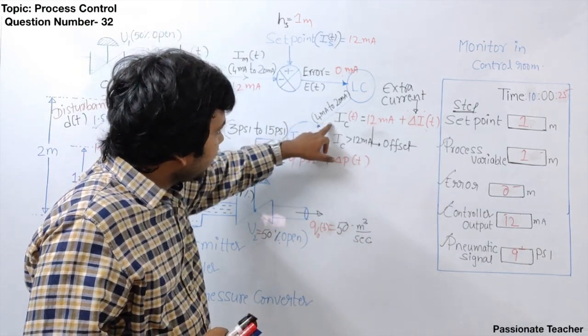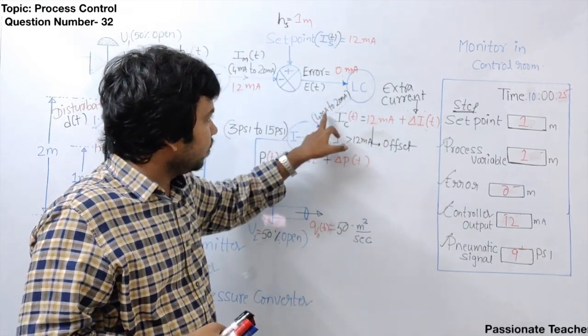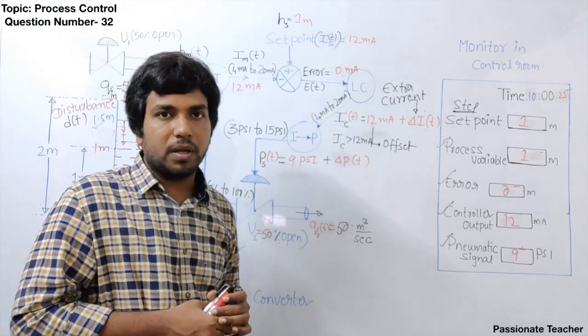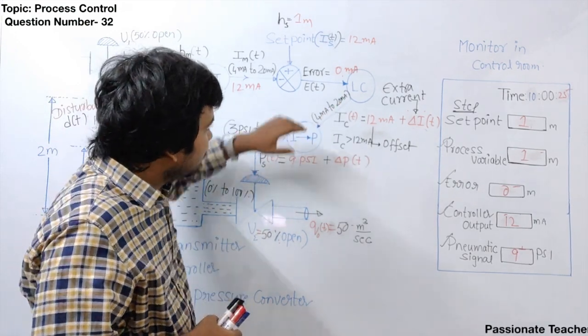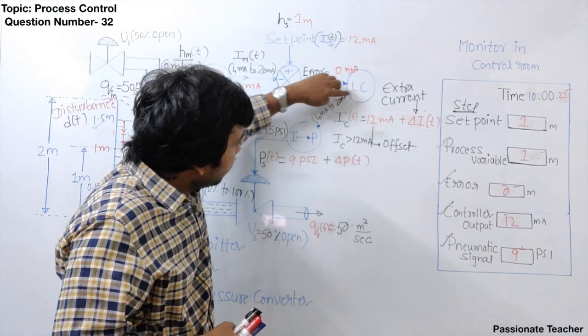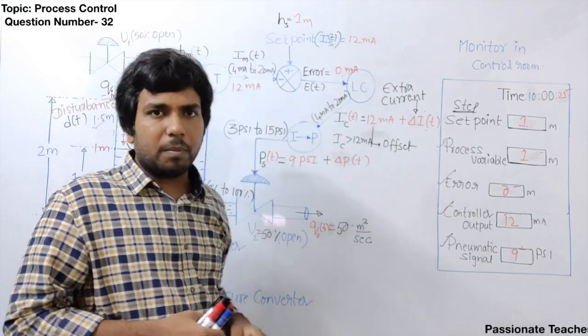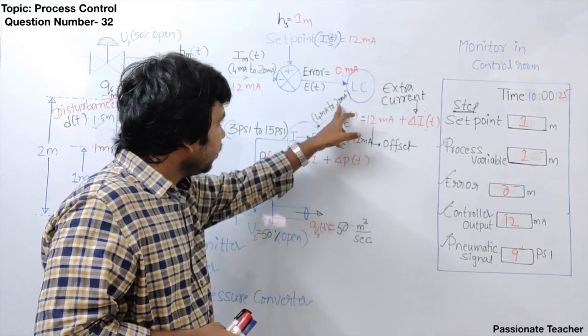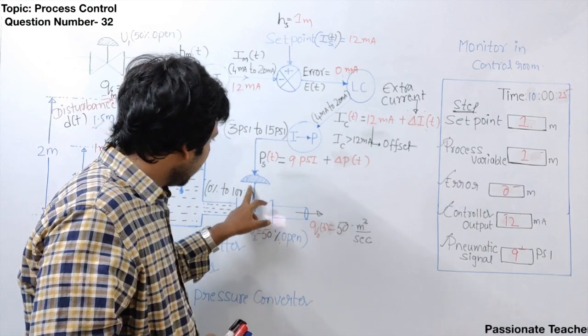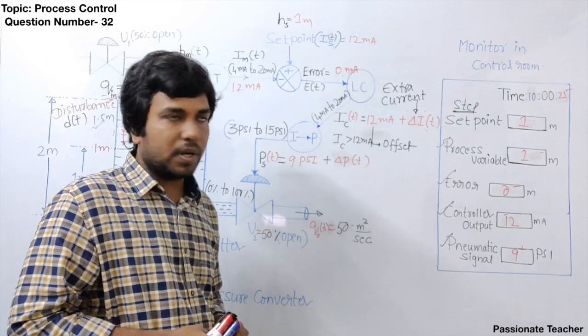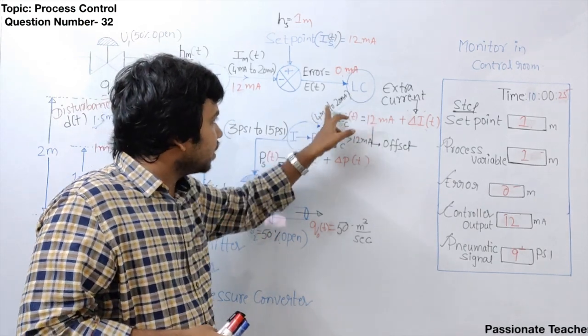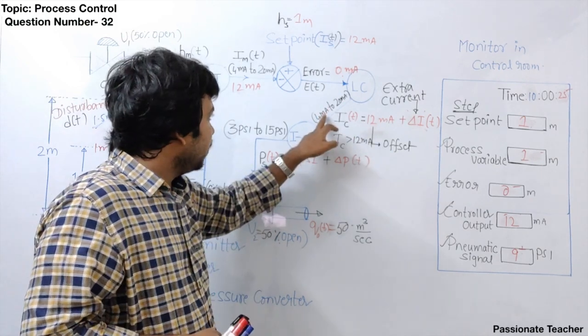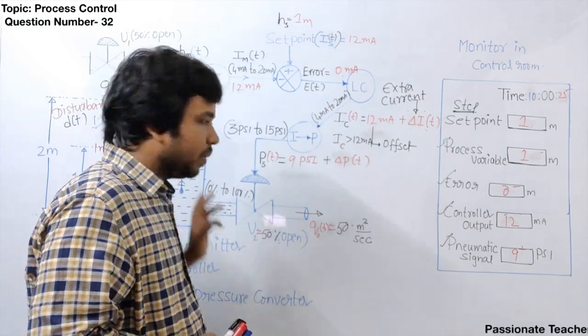The range of the current that is generated by the controller will be 4 milliampere to 20 milliampere. Have you understood this? If the controller generates the maximum current by chance, then automatically the valve will going to open fully. Right? Suppose if the controller generates a very low current, then valve will be closed.